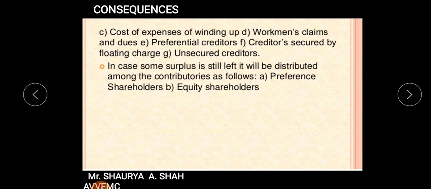In case something happens that, suppose I am having a 1 crore fund to be distributed among these persons. I have paid liquidation expenses, I have paid unsecured creditors, I have paid secured creditors also. Then after that I am left with some funds, like suppose 10 lakh or 20 lakh. So this 10 lakh, 20 lakh, after giving to all the stakeholders, will be distributed first to preference shareholders. Then if any surplus is left, it will be distributed to equity shareholders also.